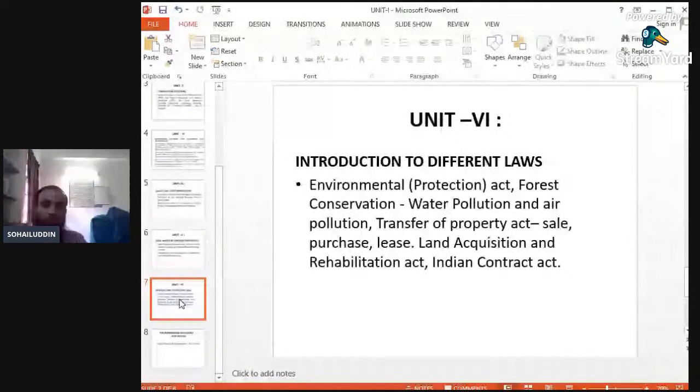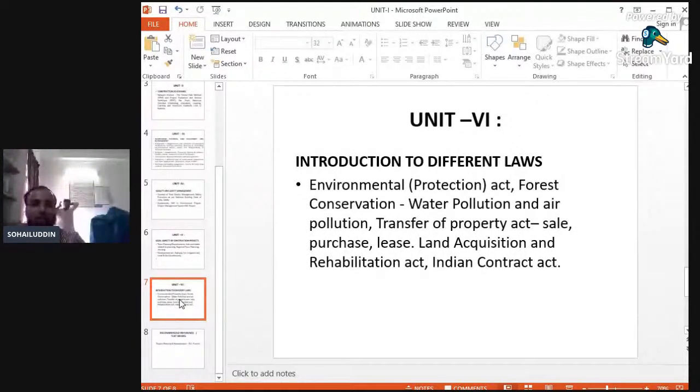As today was the first lecture, I have introduced construction management and law. As you all already know, in the final year I will teach two subjects, estimating and costing and construction management and law. Both subjects are interrelated to each other. So as per the time required, we will cover both syllabi simultaneously as per the timetable.